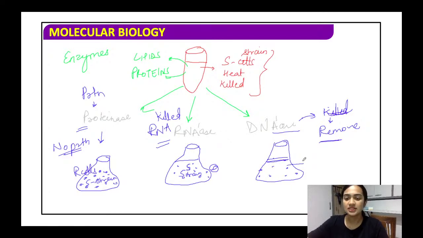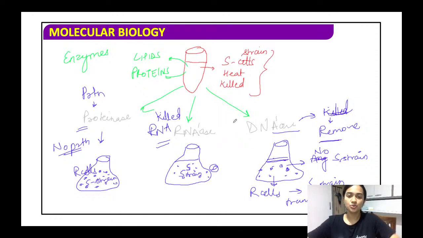Here we cannot see any S strain. No S strain is visible. You will see only the R cells here. So the R cells have not transformed themselves to the S strain.